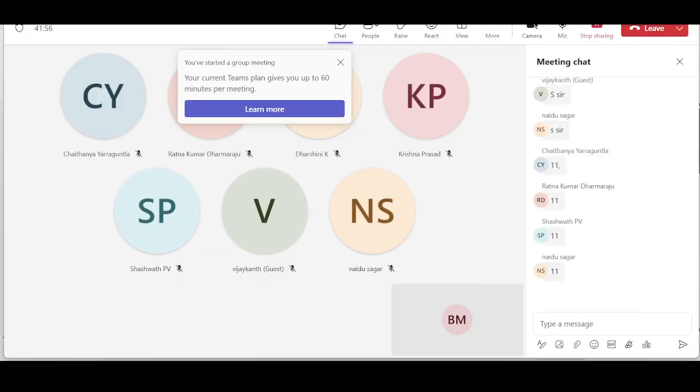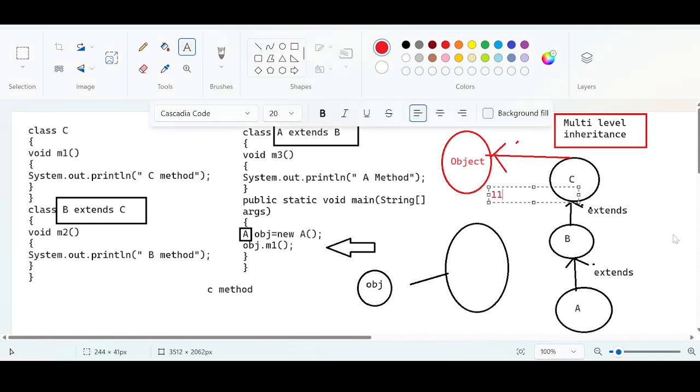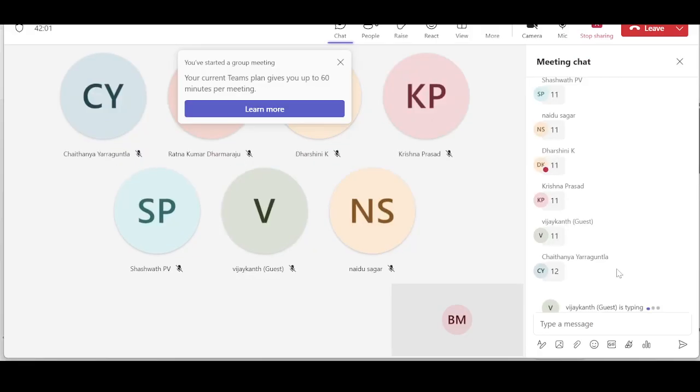Object class, 11 methods. Good. How many methods are there in class C? 11 methods are there in object class. How many methods are in class C? 12. How many methods are there in class B?